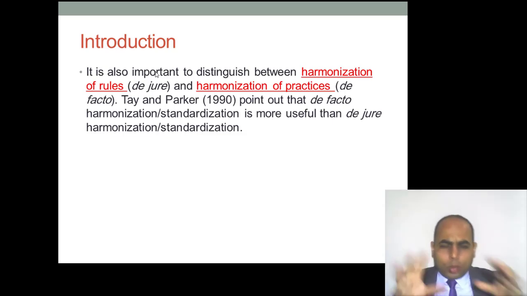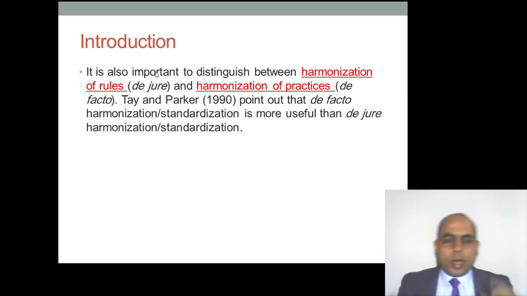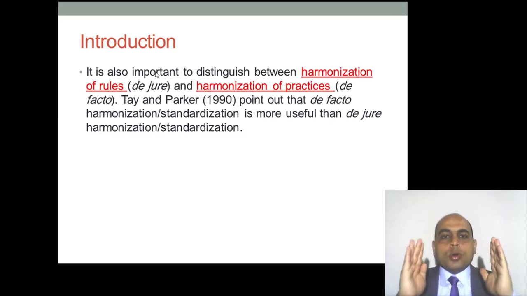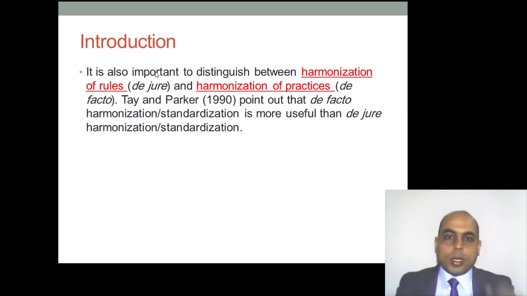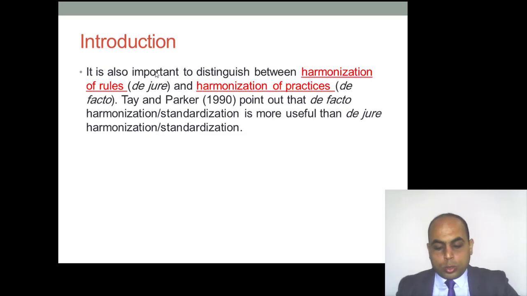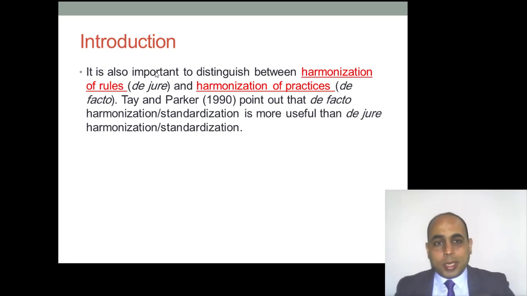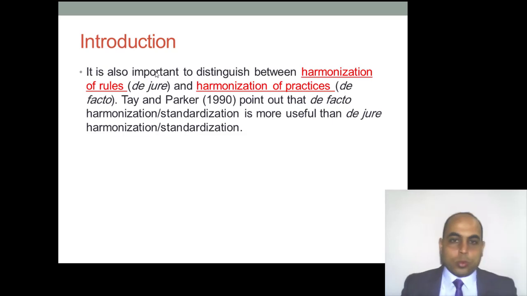To clarify this idea, you have to be careful. We have 2 kinds of harmonization: harmonization of rules and harmonization of practices. What's the difference? Harmonization of rules means that we have, for example, one method only to evaluate the inventory, let us say. The allowed method is, for example, first in, first out. In this case, we are obligated to adopt only this method. In this case, we are talking about harmonization of rules.